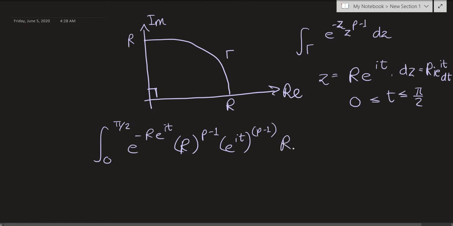So notice that one of the negative powers cancel out with this r. Same thing over here.